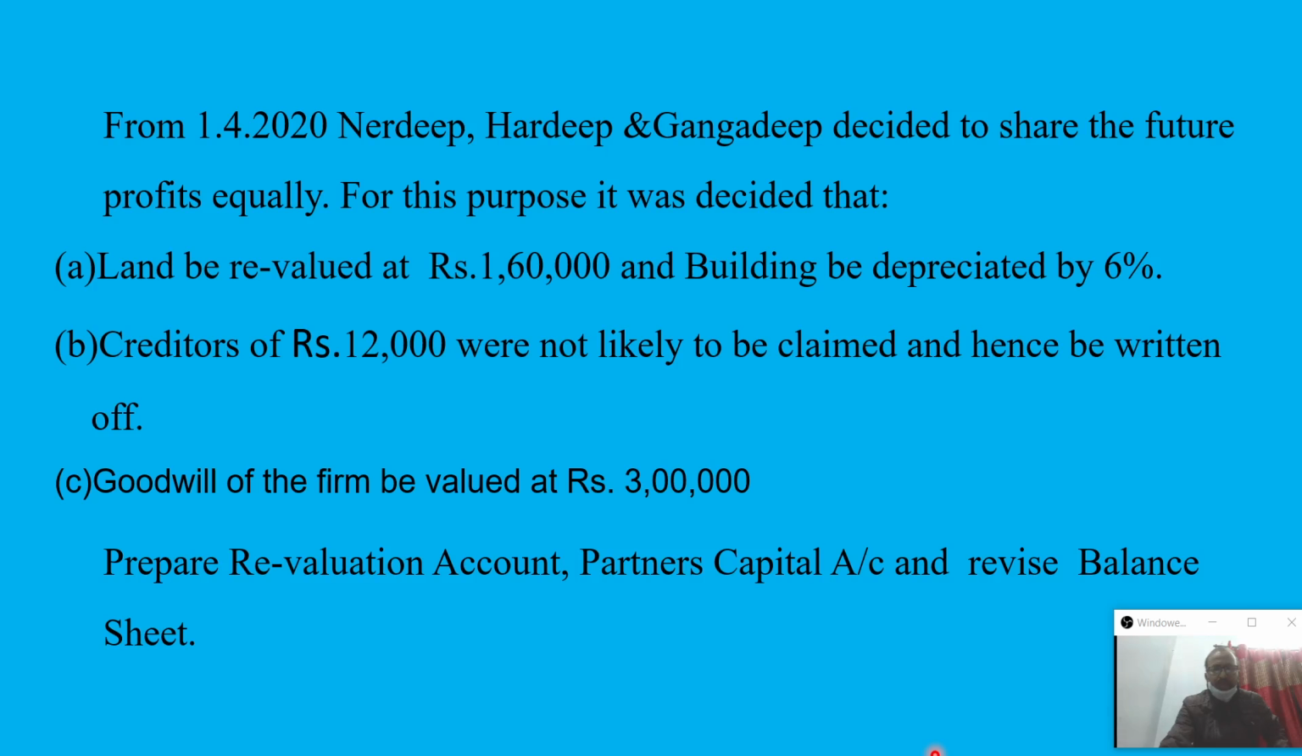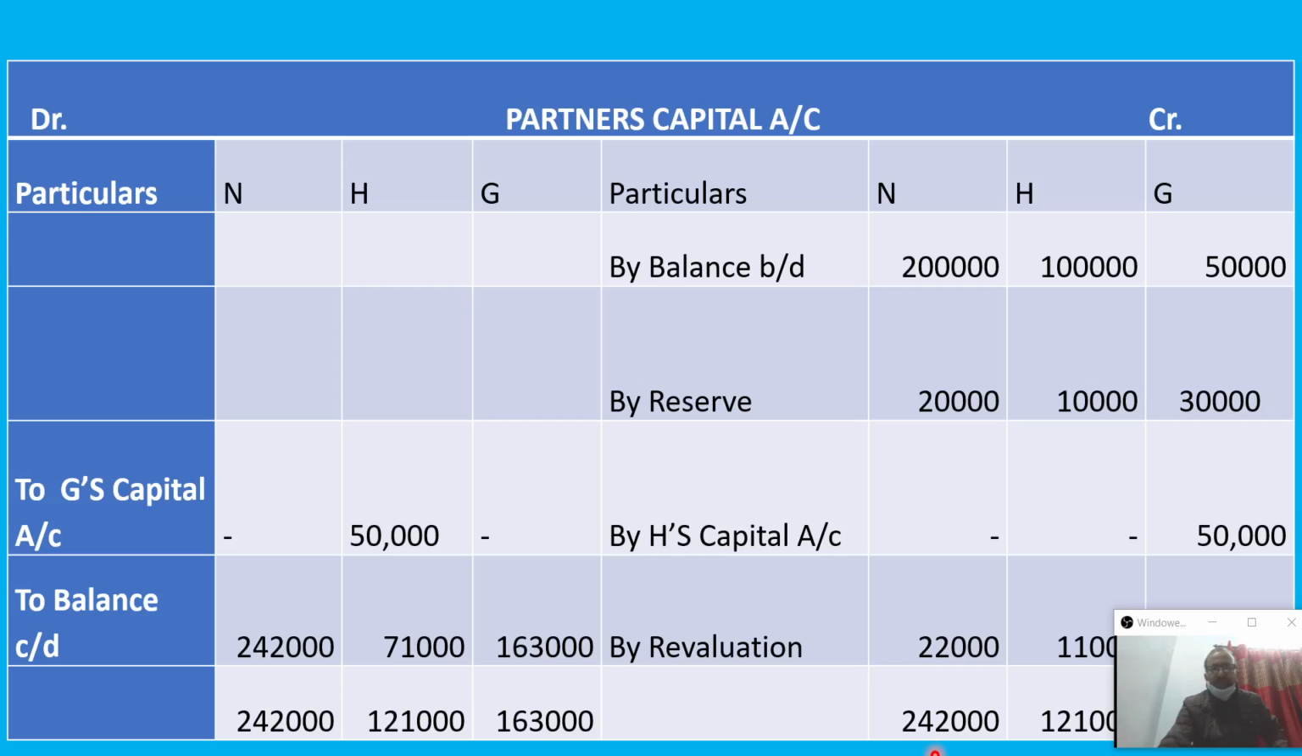Now we'll come to the partner's capital account. So this is the partner's capital account. The opening balances we got from the old balance sheet: 2 lakh, 1 lakh and 50,000. Reserves also we got from the old balance sheet: 20,000, 10,000 and 30,000. So these two are from the old balance sheet, and after that we got the revaluation account: 22,000, 11,000 as well as 33,000.